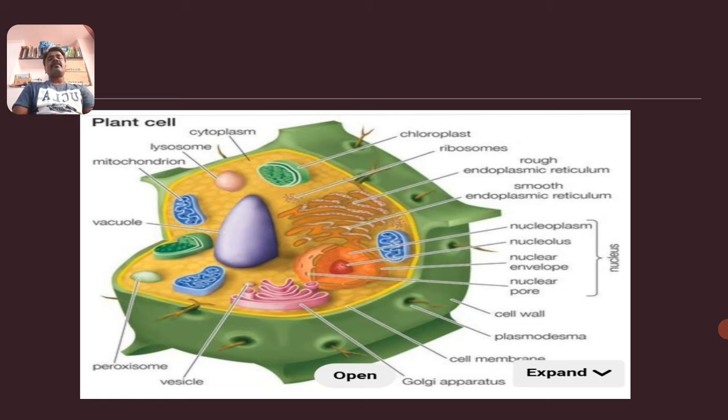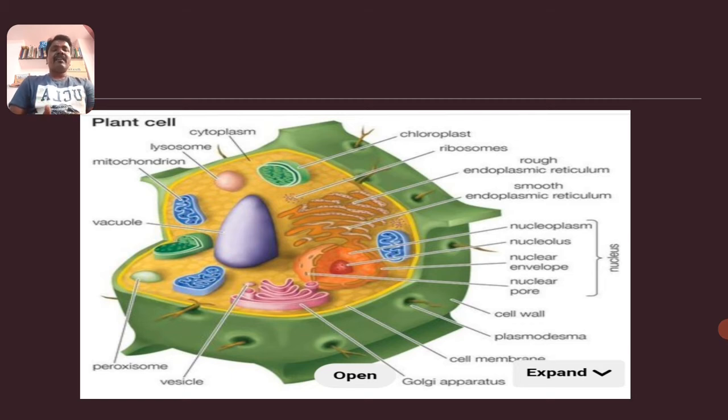And in the cytoplasmic region, the cytosol consists of different types of cell organelles, like ribosomes, vacuoles, lysosomes, mitochondria, chloroplast in some of the plant cells, endoplasmic reticulum, and peroxisomes.